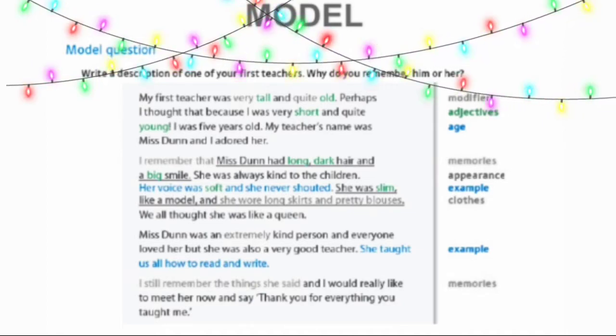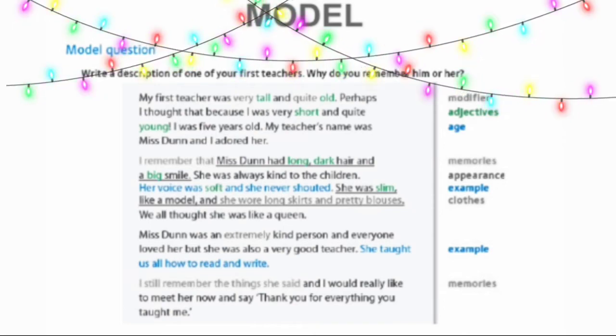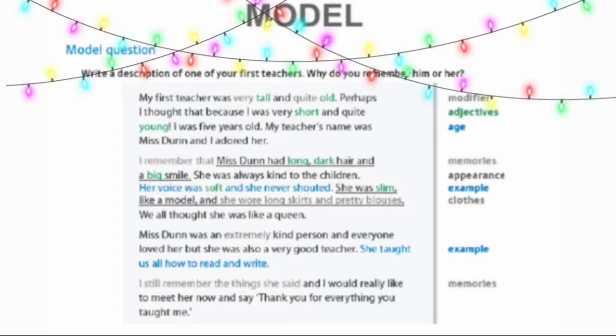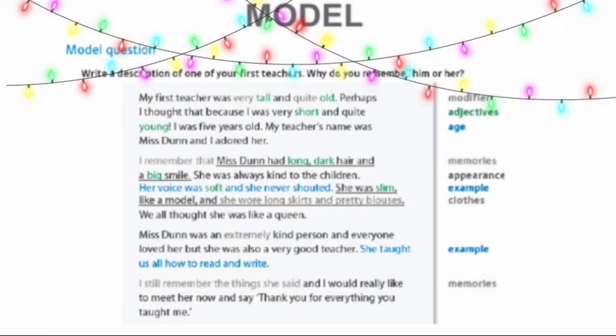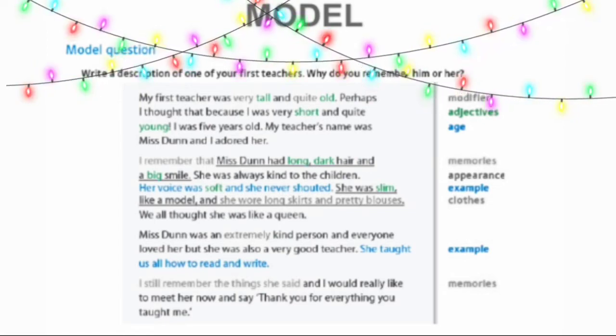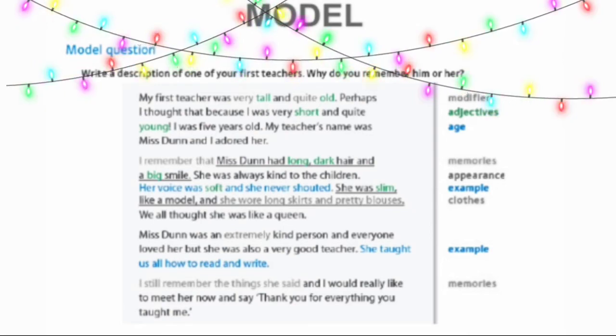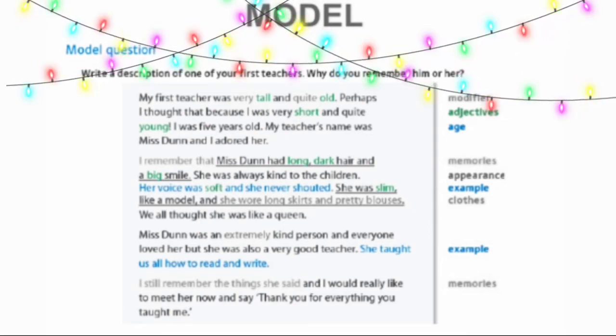In the first paragraph, the writer has used modifiers, adjectives, and he is talking about the teacher's age. In the second paragraph, he has mentioned some memories, appearance, examples, and his clothes. And in the third paragraph, he has provided some examples. In the last paragraph, he is talking about some memories.